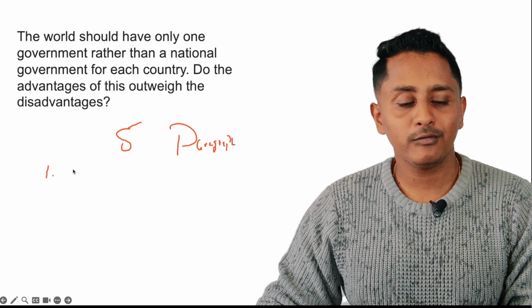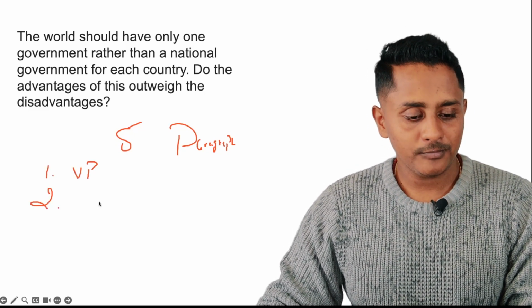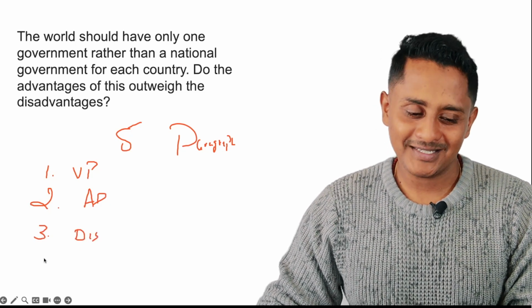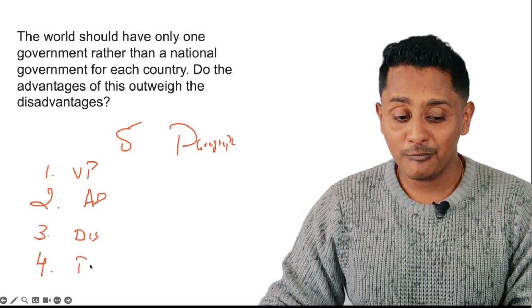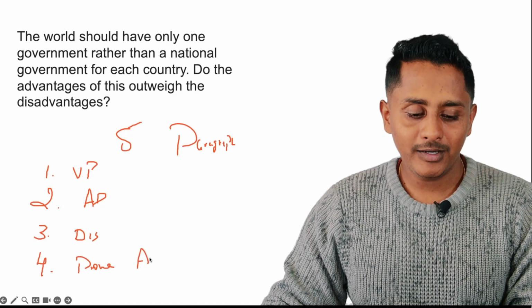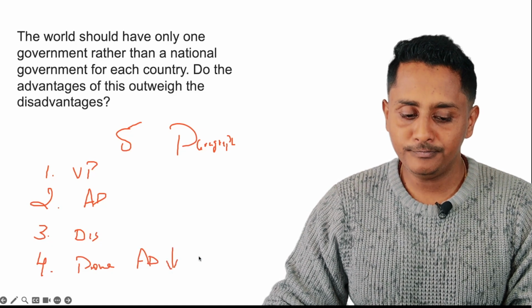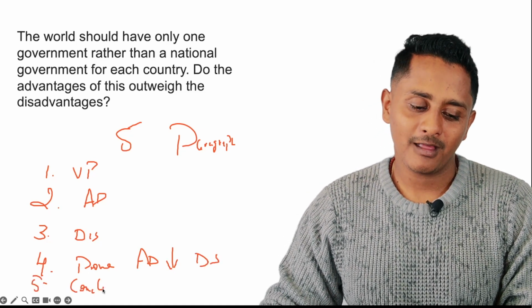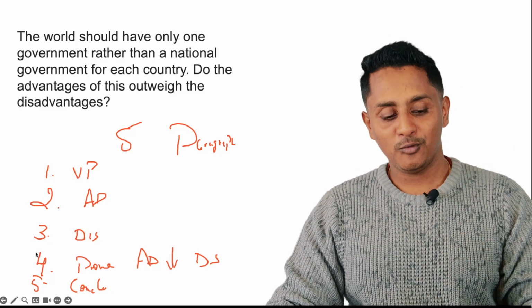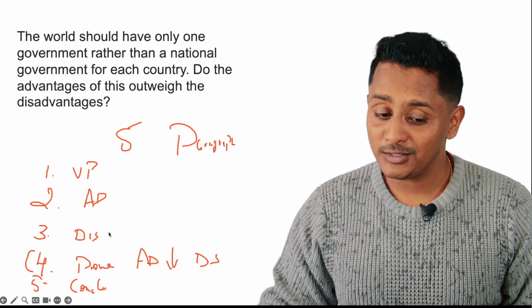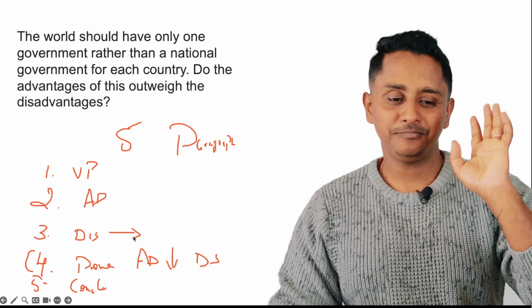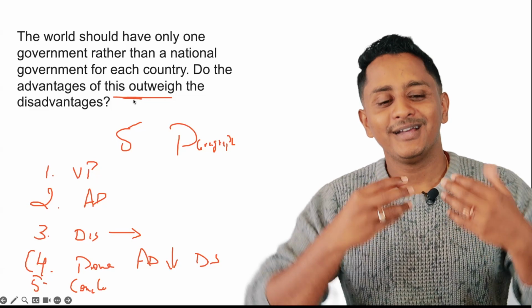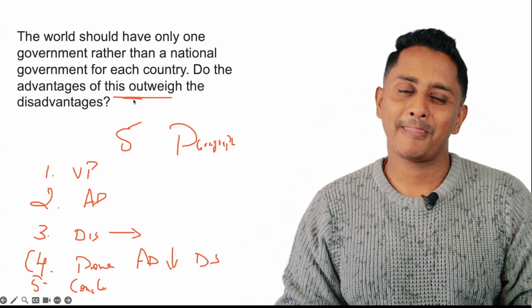Para 1, viewpoint. Para 2, advantages. Para 3, disadvantages. Para 4, prove advantages outweigh disadvantages. Para 5, conclusion. I have seen many people miss this 4th one and try to finish it off in the 3rd paragraph itself. Please don't do that, because that's the question. Do the advantages outweigh? That outweigh part is the only thing that is asked.